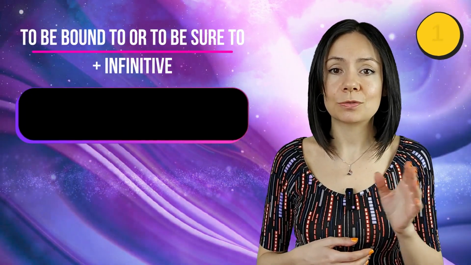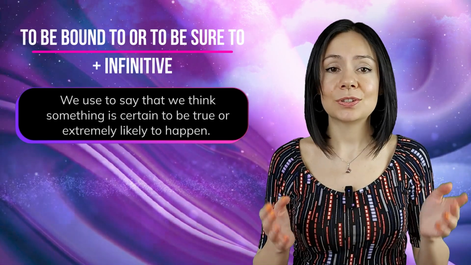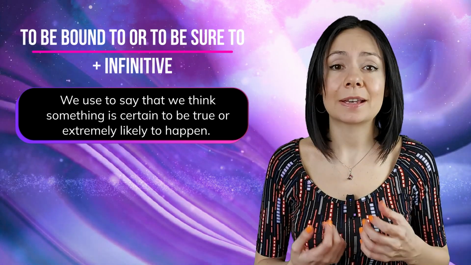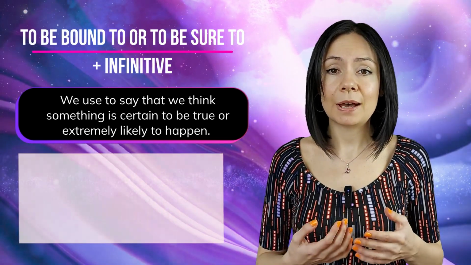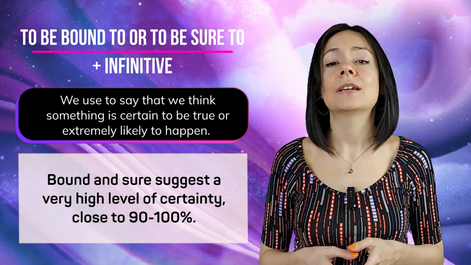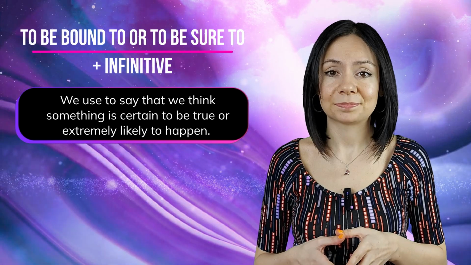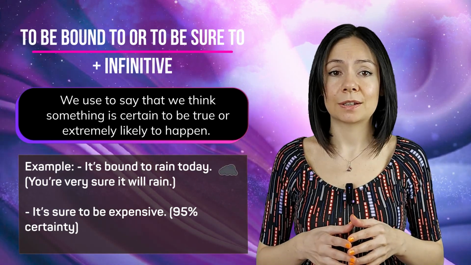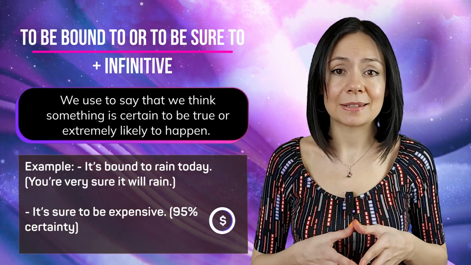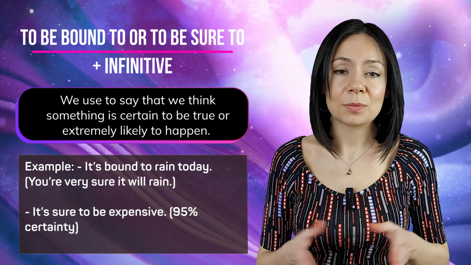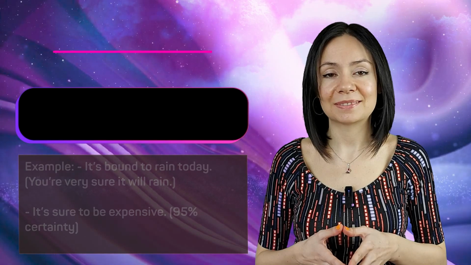Number 1, we use to be bound to or to be sure to plus infinitive to say that we think something is certain to be true or extremely likely to happen. Bound and sure suggest a very high level of certainty, close to 90 or 100%. It's bound to rain today. That means you're very sure it will rain. Or it's sure to be expensive. So I'm 95% certain, almost 100% certain, that it'll be expensive.